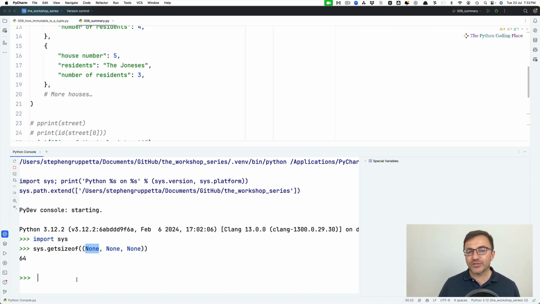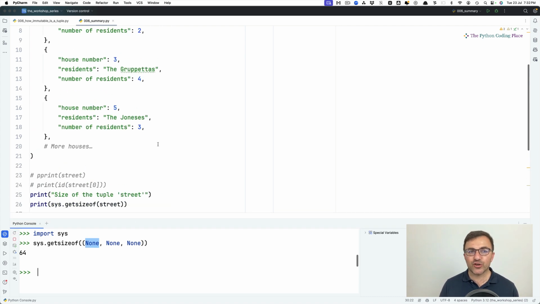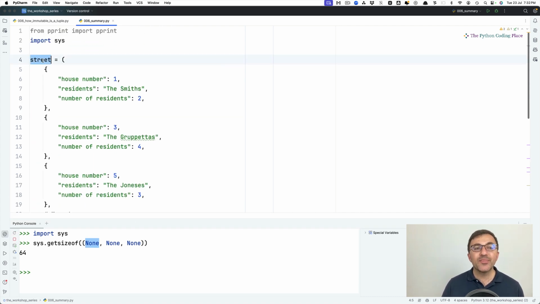There's plenty more we could say, but I will stop there because I don't want to make this too long. So I'll stop with a summary. A data structure, any data structure, but in this case this tuple, does not contain all the objects it stores within it. The tuple contains references to those objects.